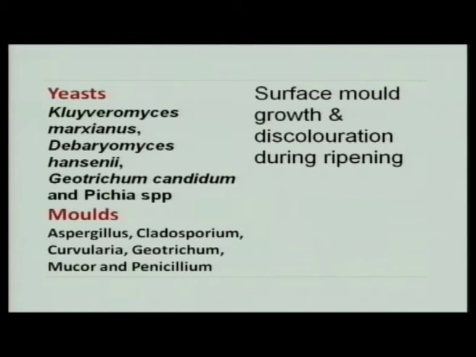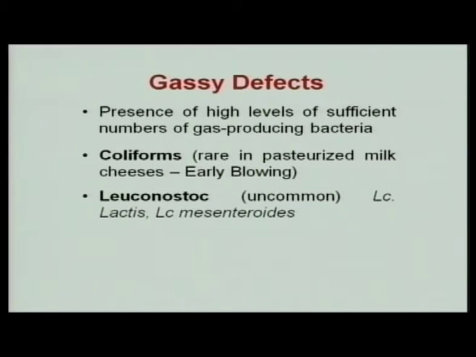That is why mold control in the ripening room is very important, and the ripening room should be maintained properly by fumigation, maintaining the relative humidity properly and ensuring good sanitary conditions. Otherwise the surface growth of these molds can cause different problems.